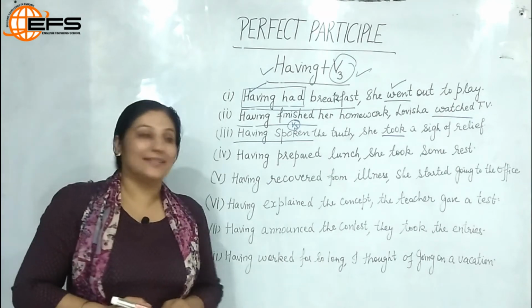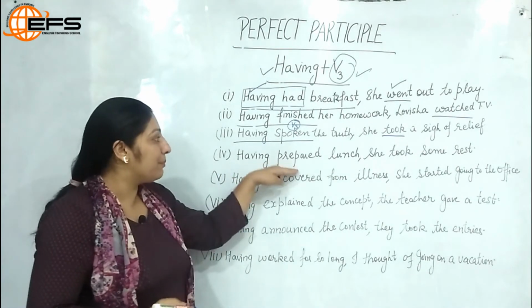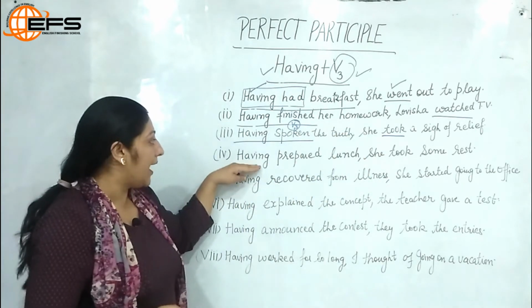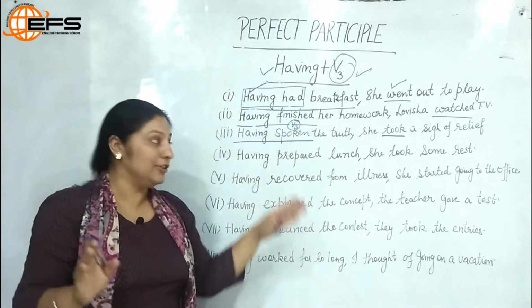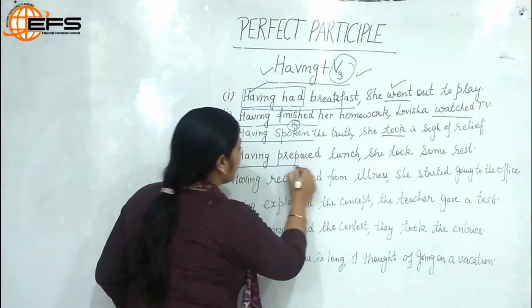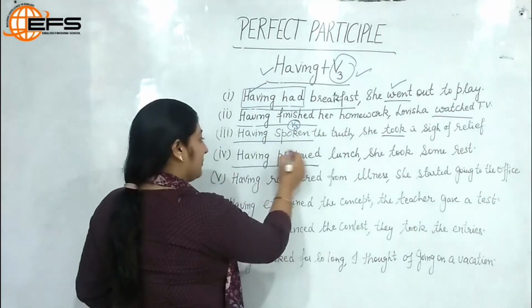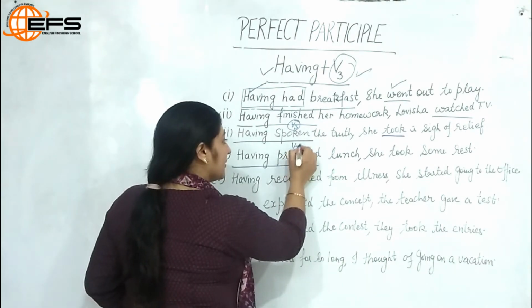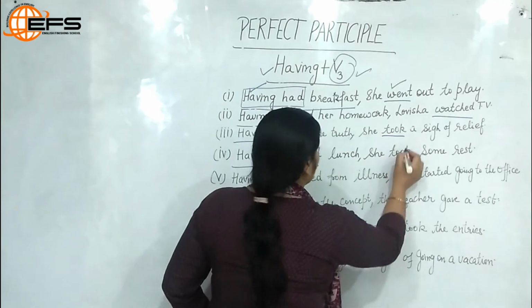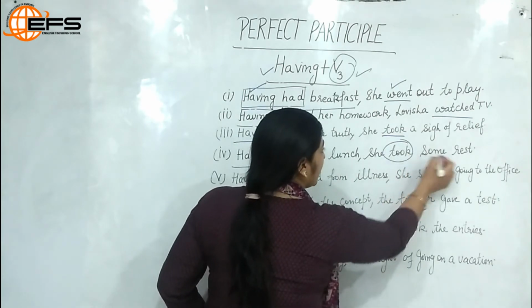Let us look at example number 4. Having prepared lunch, she took some rest. Now, having prepared, she prepared lunch. After that, she did something else. Having prepared is past perfect participle, having plus third form. So this is the third form for prepare. Then she took is the finite verb, that is the main verb, some rest.